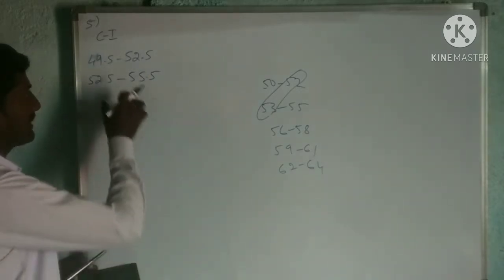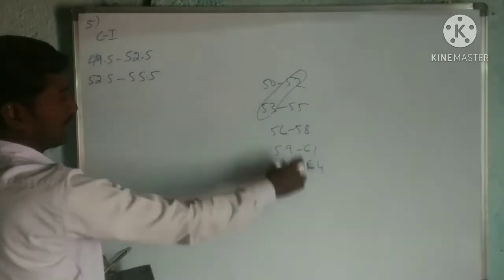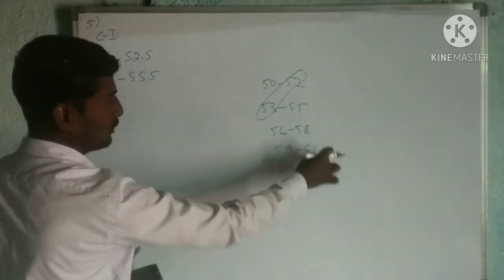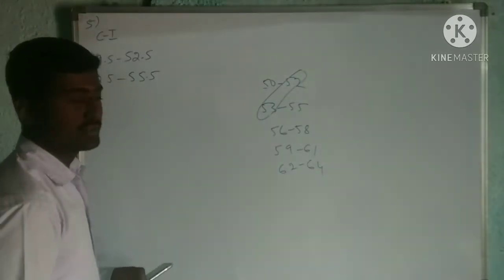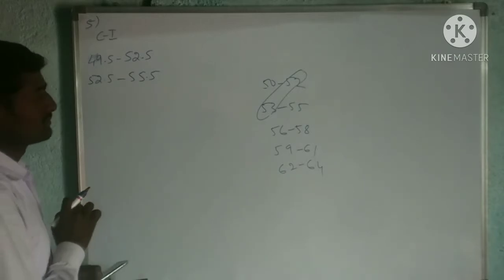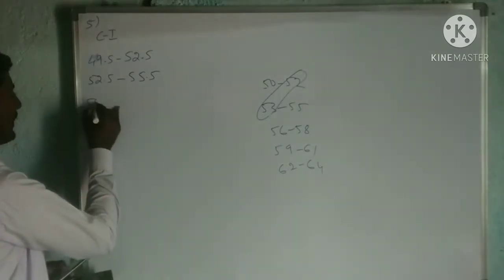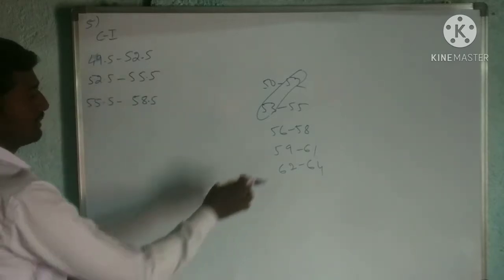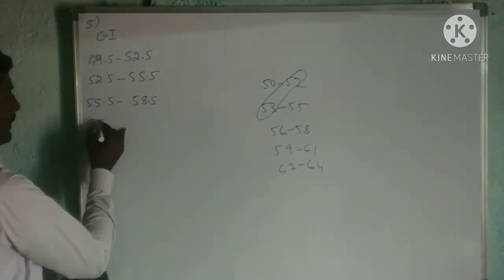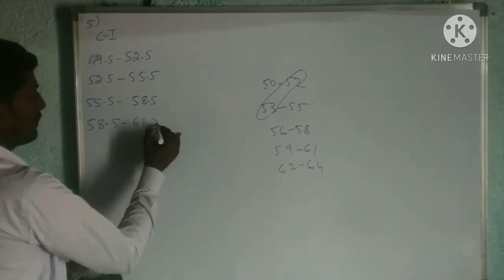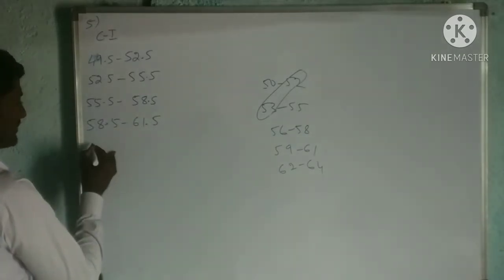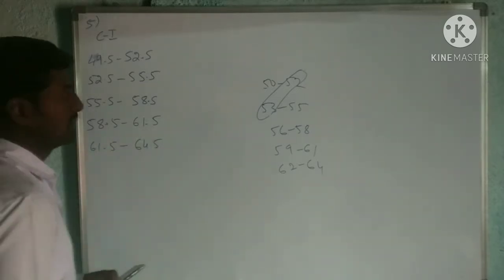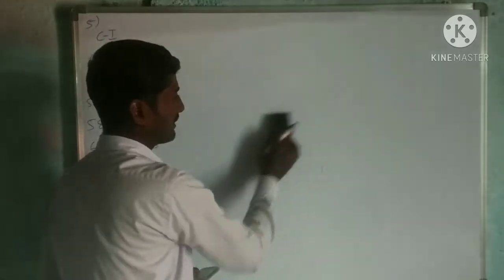Okay. What operation did I apply here? Subtract 0.5 for each lower limit and add 0.5 for each upper limit, so that you can get it as continuous. Then 55.5 to 58.5, then 58.5 to 61.5, then 61.5 to 64.5. Okay, so now we got it as continuous.